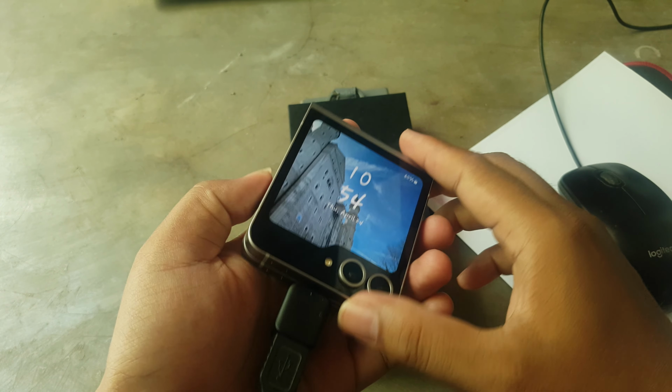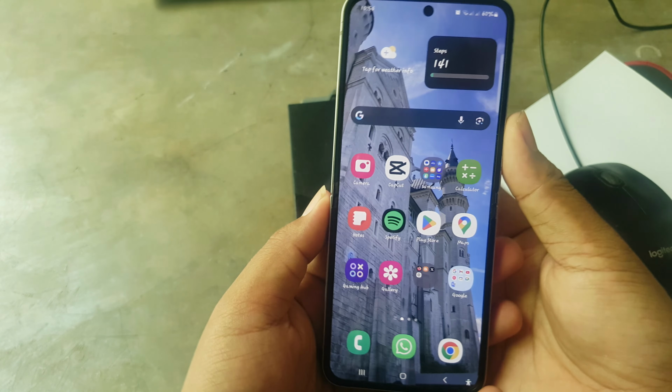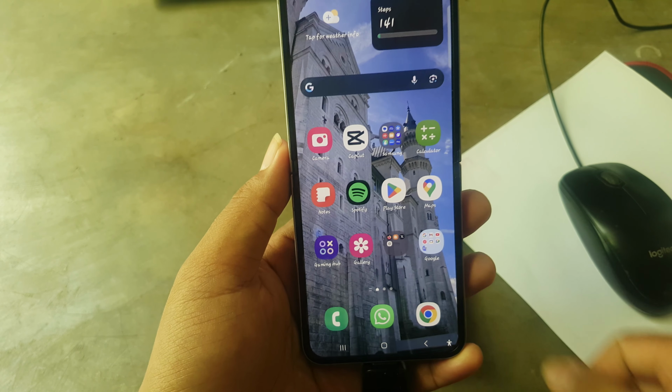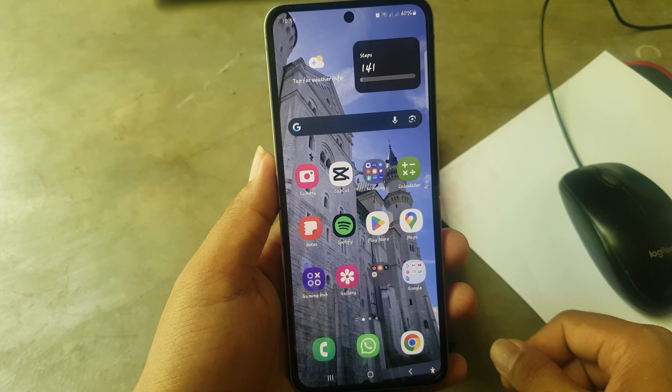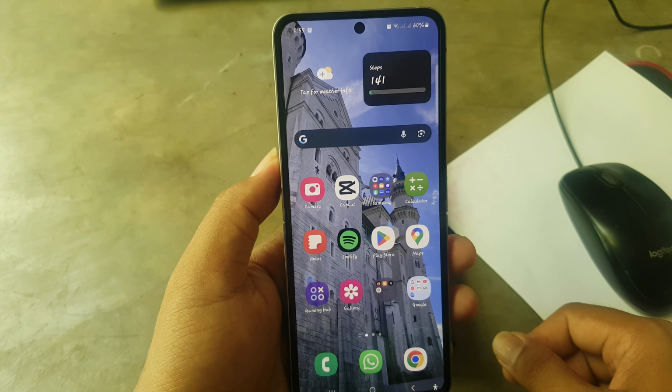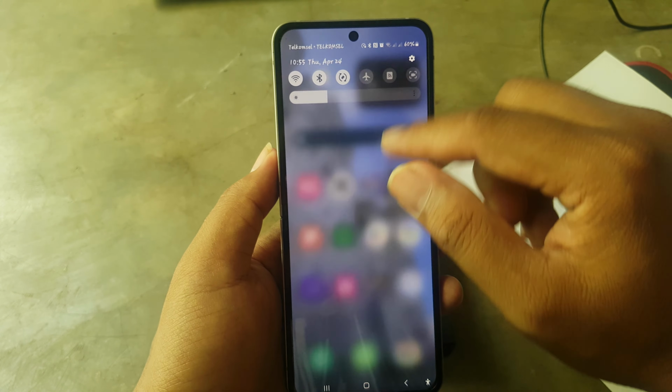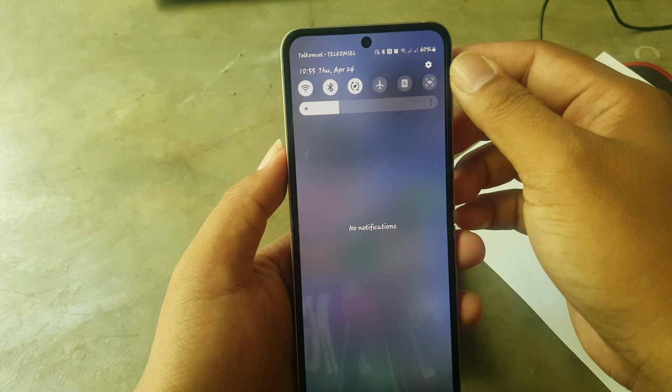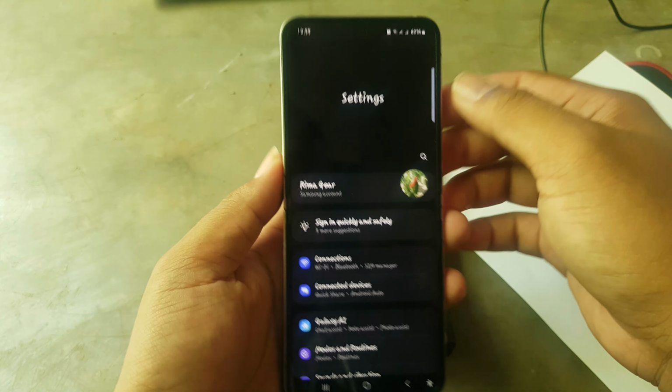To enable sound, vibrate, and mute in the bottom left corner after the pointer stops on the Samsung Galaxy Z Flip 6, open Settings. Swipe down the notification panel, and then tap the Settings icon.